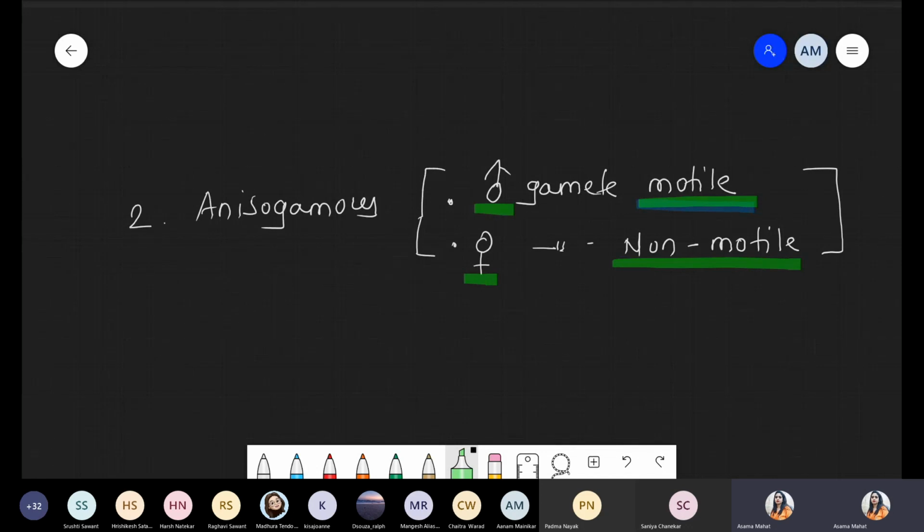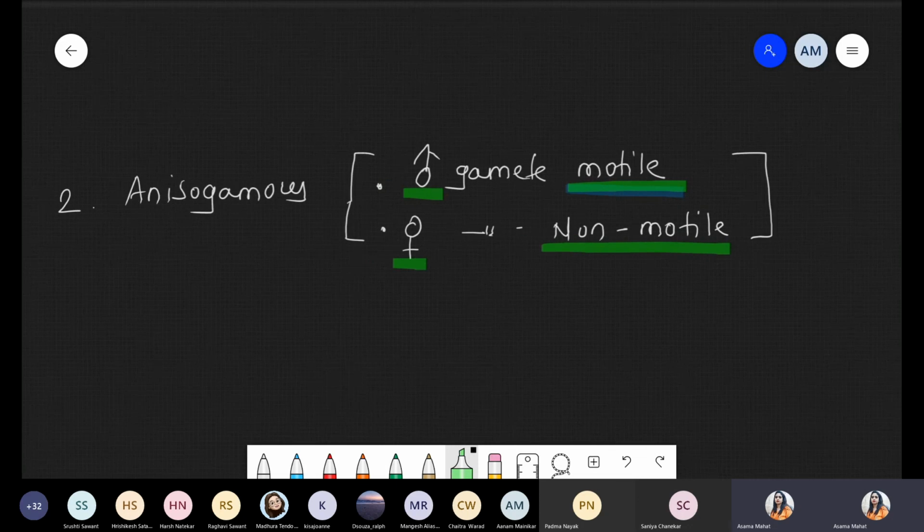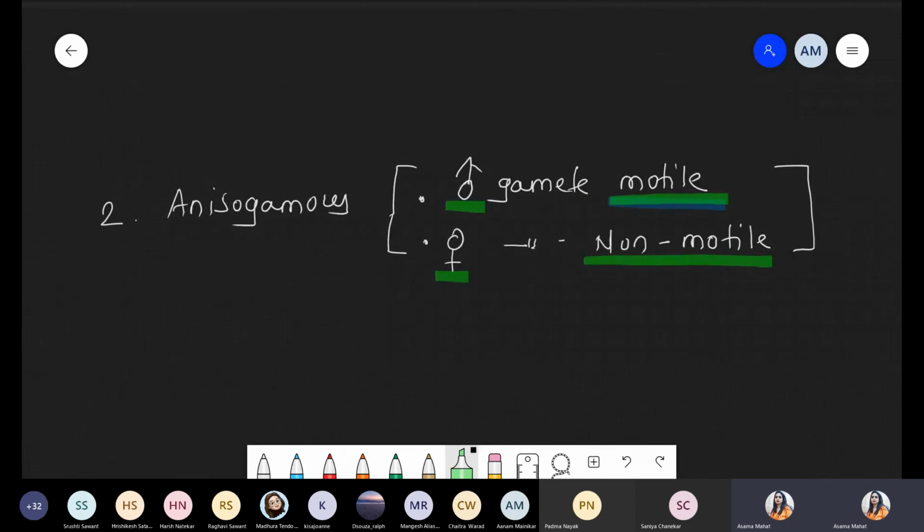So these are the 2 types of this method which are present in the case of Spirogyra. I'm repeating this point again. In the case of Spirogyra, vegetative reproduction is only fragmentation. In the sexual mode of reproduction, the flagella structure is totally absent. That's why the zoospore structure is also absent.